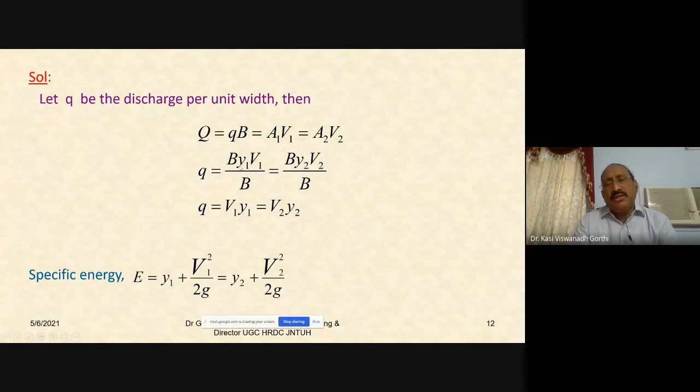So B into Y1 into V1 divided by B is equal to B into Y2 into V2 divided by B. Here capital B, the bed width, in the numerator and denominator gets cancelled on both sides, and hence the discharge per unit width will be equal to V1 into Y1, which also would be equal to V2 into Y2.